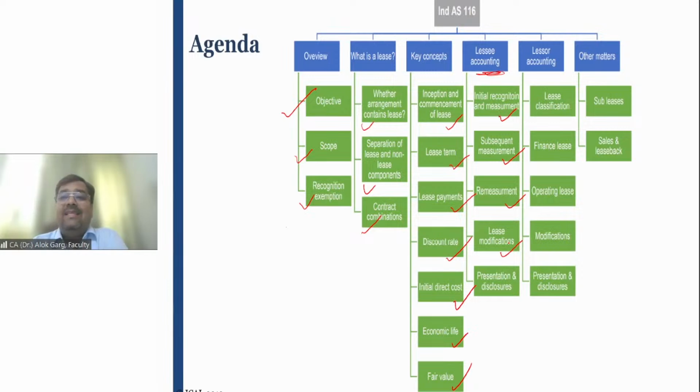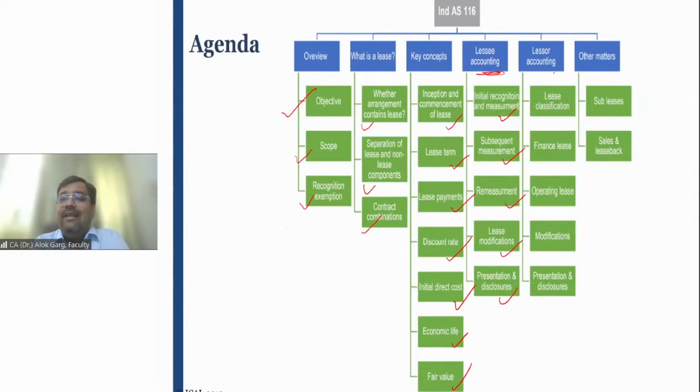Or the lessee was earlier paying a rent of 20,000 rupees per month, but now he got the concession after COVID, and now he is only paying 15,000 rupees per month. So if there are lease modifications, how those modifications accounting has to happen. Then the presentation and disclosure I'll talk about.